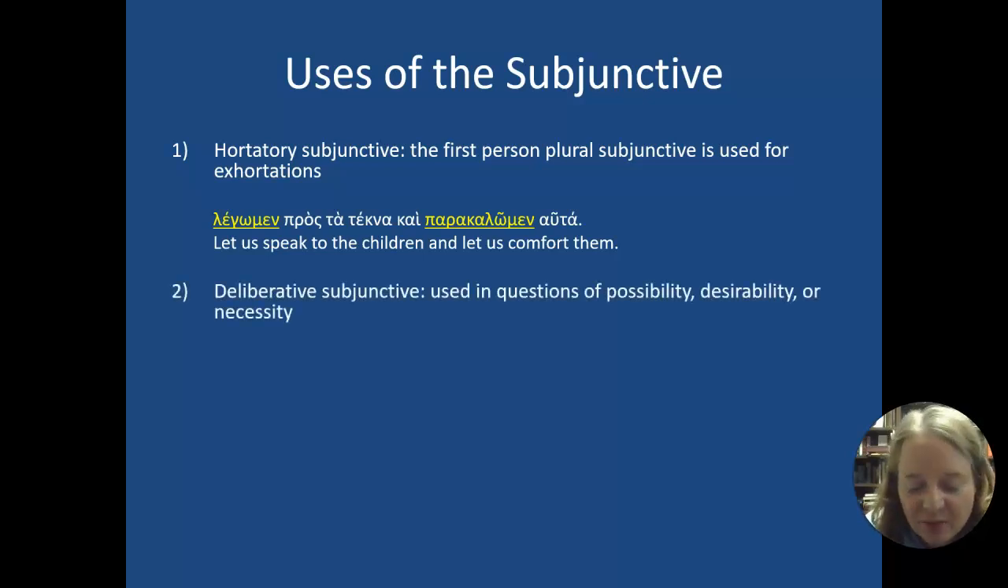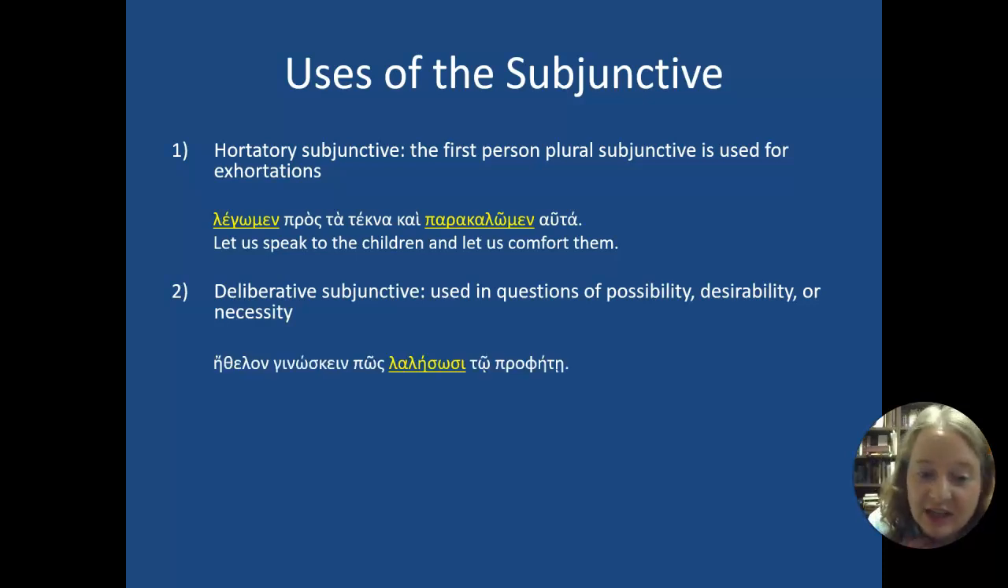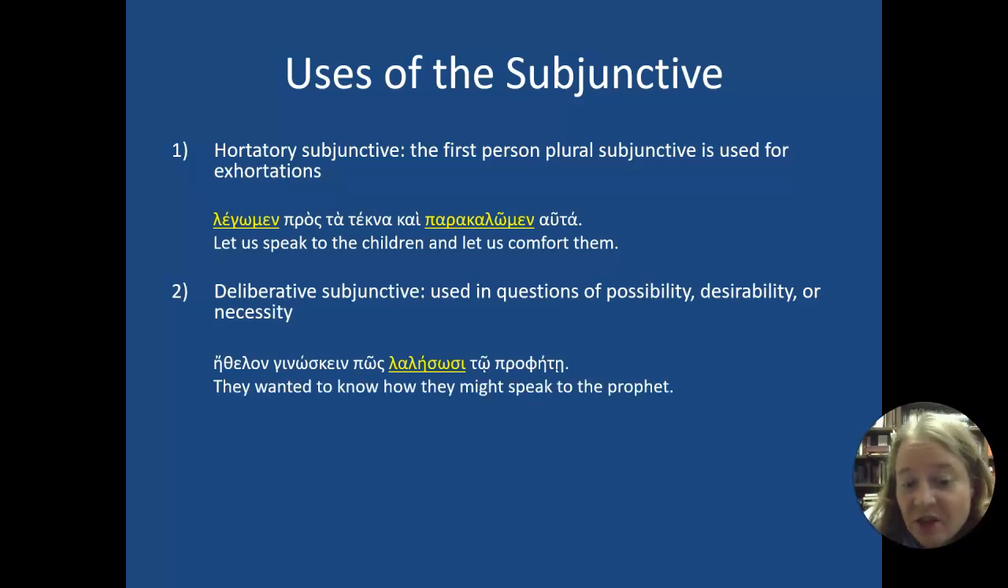A second pretty common form of the subjunctive is the deliberative subjunctive, where you have questions, and so these are possibilities or desires, and they're in kind of more like questioning phrases. So here's an example of this. E thelon gnonai pos lalesosai to prophete. They wanted to know how they might speak to the prophet.